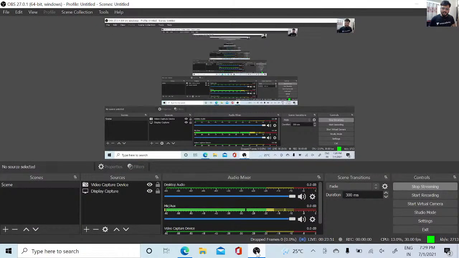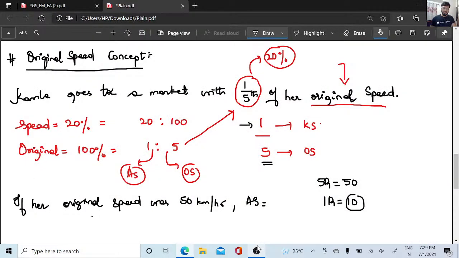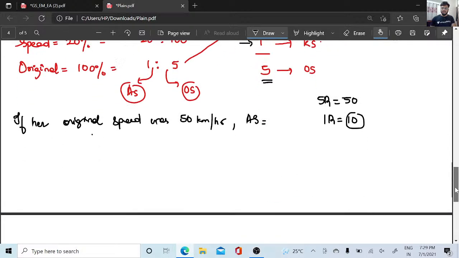So let me just see the time, okay? So we are already up by the time. So the next concept, right? In tomorrow's class, I'll be teaching you guys the average speed concept. In tomorrow's class, we'll be moving ahead with the average speed concept, okay?